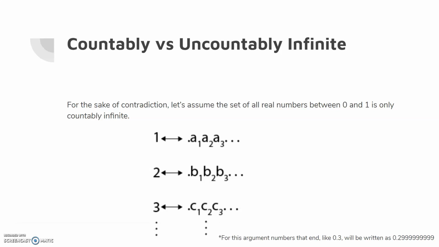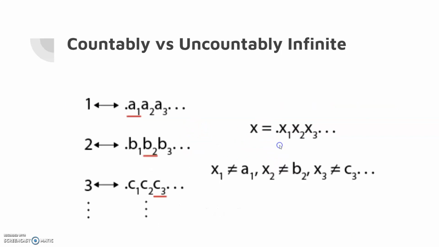Now, in such a situation, every possible real number between 0 and 1 would be matched up with a corresponding natural number, and vice versa. Now, is this possible? To be clear, we're assuming every natural number has been matched up with a number in the set of real numbers between 0 and 1.